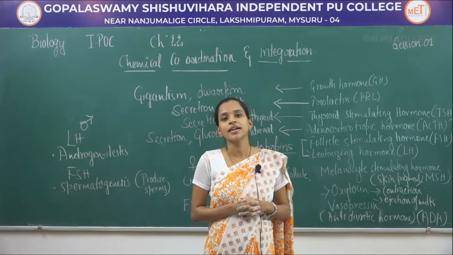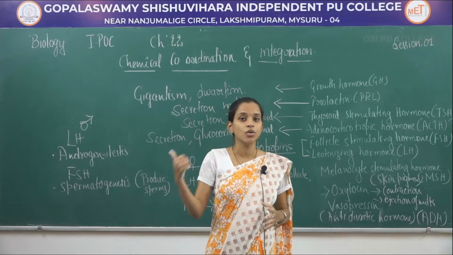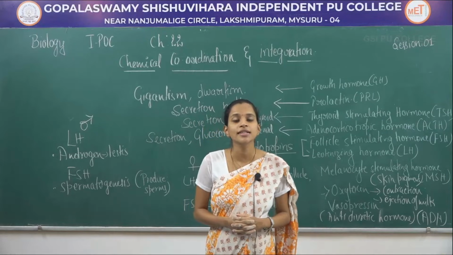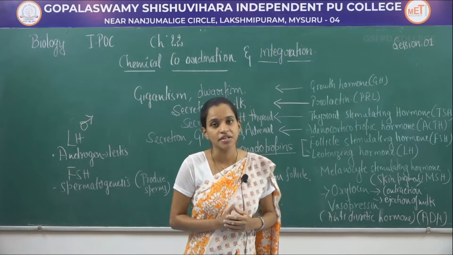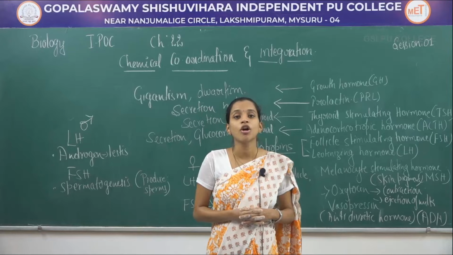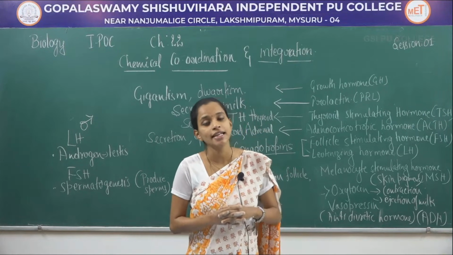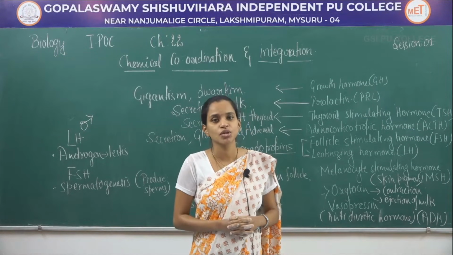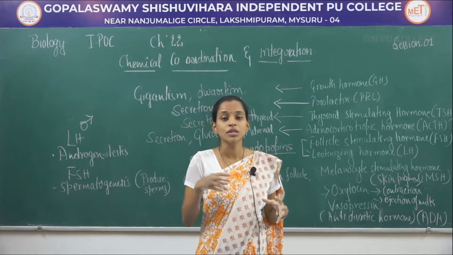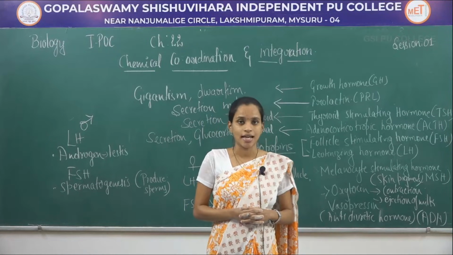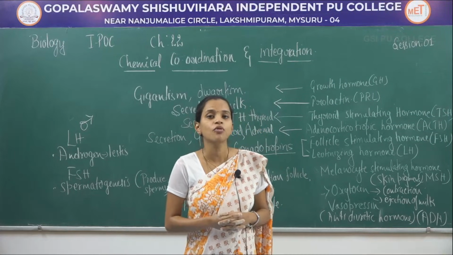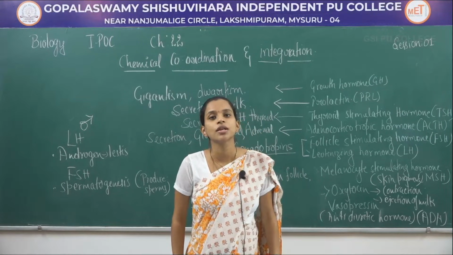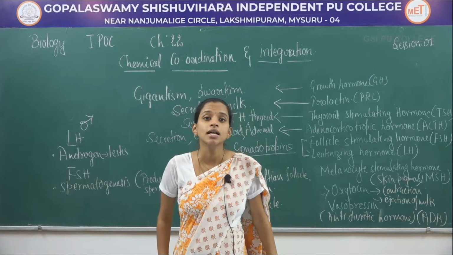This pituitary is divided into two different regions, that is adenohypophysis and neurohypophysis. Adenohypophysis can be classified into two different regions, that is anterior pituitary called pars distalis and pars intermedia. This pars intermedia is very close to the pars distalis or almost merged within it. Another division, neurohypophysis, produces the posterior pituitary, which is called pars nervosa.